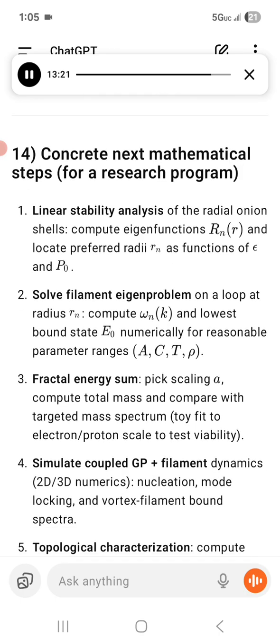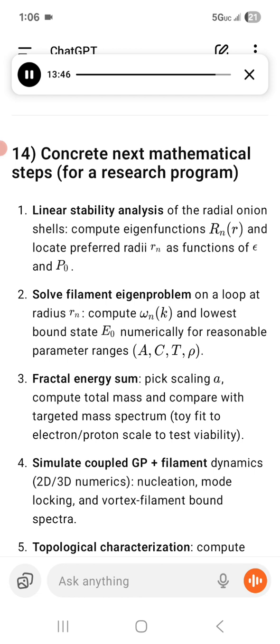Number 14. Concrete next mathematical steps for a research program. 1. Linear stability analysis of the radial onion shells. Compute eigenfunctions and preferred radii R_n as functions of epsilon and P0. 2. Solve the filament eigenproblem on a loop at radius R_n. Compute omega_n,k and the lowest bound state E0 numerically for reasonable parameter ranges of A, C, T, rho.